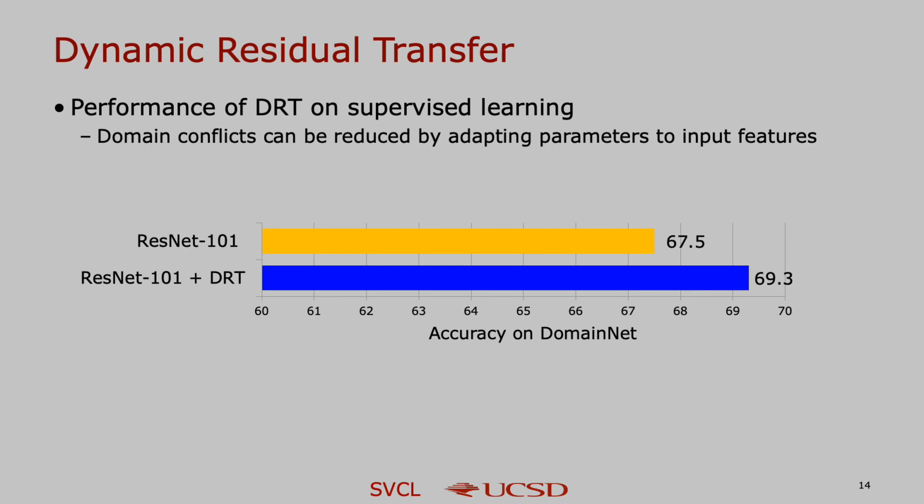In order to test the power of the proposed DRT in dealing with domain conflict, it is applied on ResNet 101 and I test it on DomainNet in the supervised case. Here, I train the model on all domains and report the average classification accuracy. We can find that when DRT is used to adapt models, the classification accuracy on the DomainNet dataset is almost 2% better than the static model. It indicates that the dynamic model can significantly reduce the domain conflict without the knowledge of domain labels.